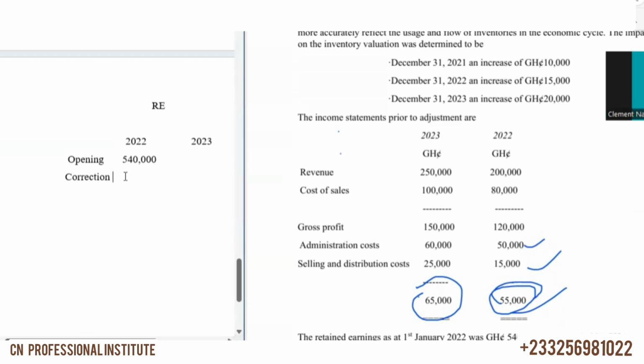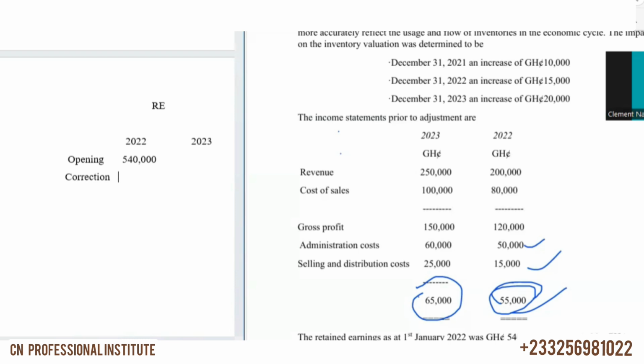In 2021, we are asked to increase closing inventory by 10,000. When we increase closing inventory by 10,000, cost of sales will reduce. And when cost of sales reduces, profit increases, right? So it means that in 2021, we have to increase profit by what? 10,000, right? And that profit is in the opening retained earnings for 2022.